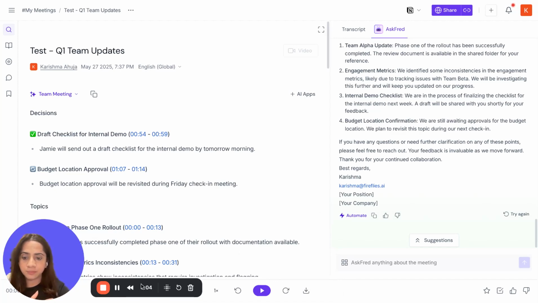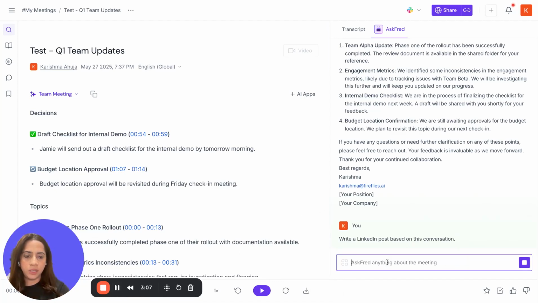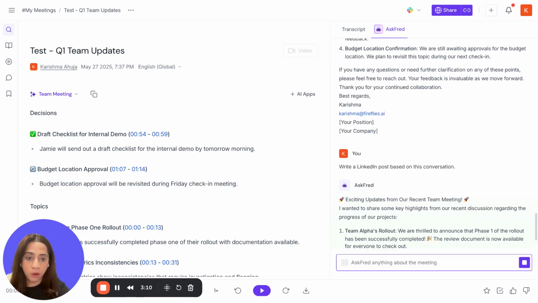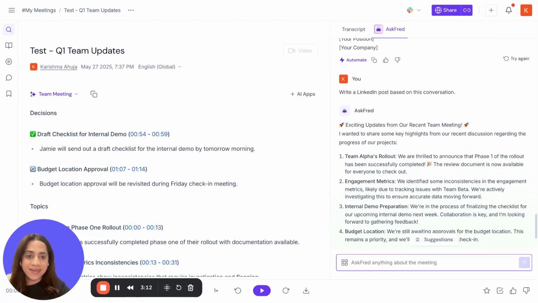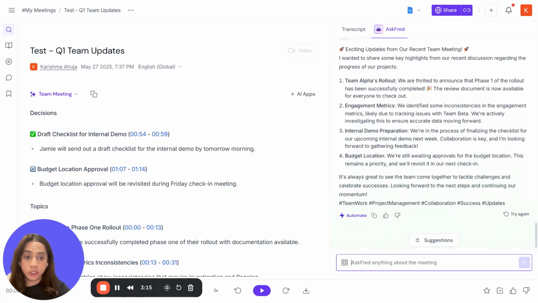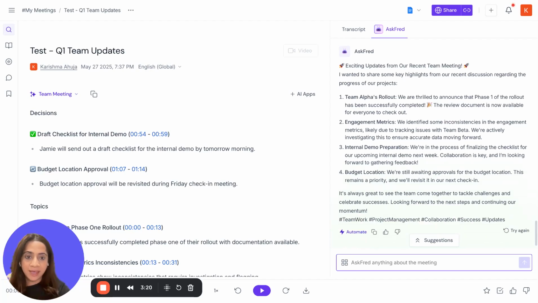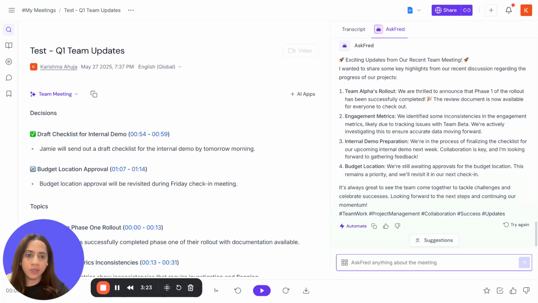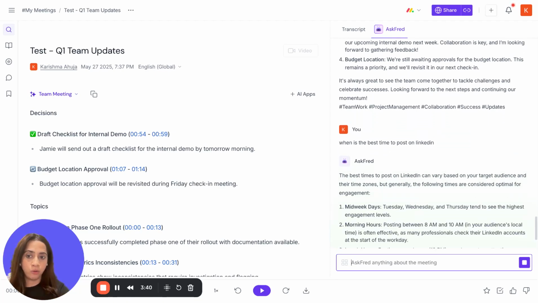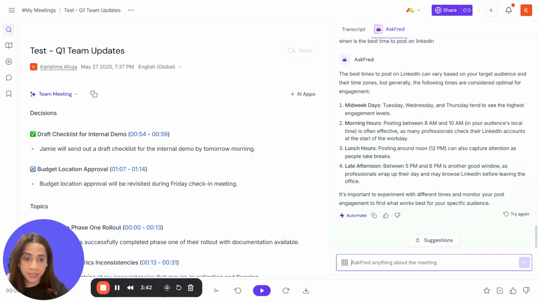so that you don't have to ask it separately. Another type of content that can be created is, say, a LinkedIn post or a blog post. It can even be like a Slack message to share with your team. So sky's the limit, you can just ask to create any content from the meeting. Now, the third type of question can be anything unrelated to the meeting as well. You can say, when is the best time to post on LinkedIn? So it will basically answer your question like how GPT or other models would. And there you have it. You don't have to leave Fireflies to ask these questions.